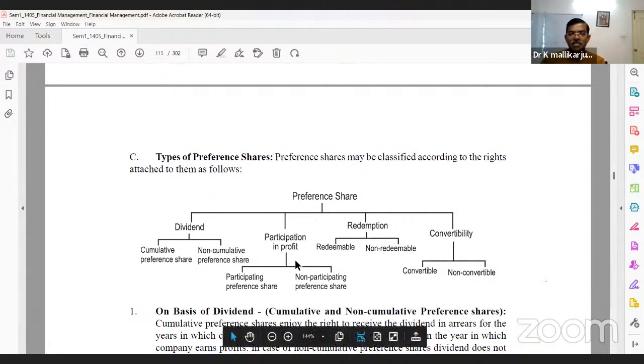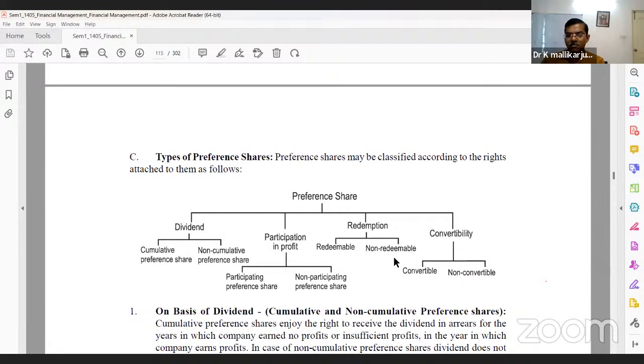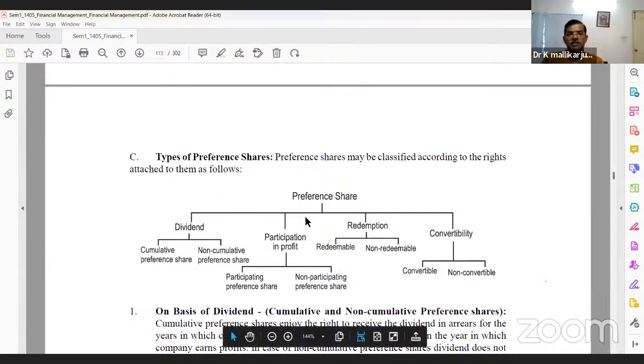The second one is participation in profits: participating preference shares and non-participating preference shares. Then redemption: redeemable and non-redeemable. Non-redeemable means permanent preference shares. Until the company goes into liquidation, there is no redemption of these preference shares. We see very few such cases; we see more cases of redemption after a period of 5, 10, 15 or 20 years.